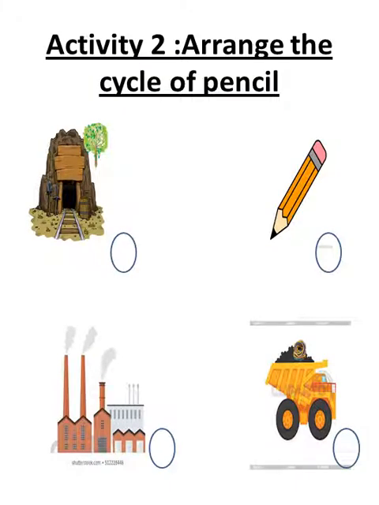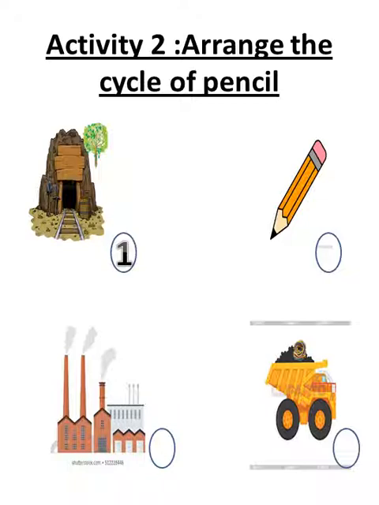Same question. Arrange the cycle of a pencil. So we have pictures and they are not in order. We will put 1 to 4 according to the order. To make a pencil, what is the first thing we do? We go to the source. So the underground mines and the tree will be number 1. When I go to the source, I get resources.